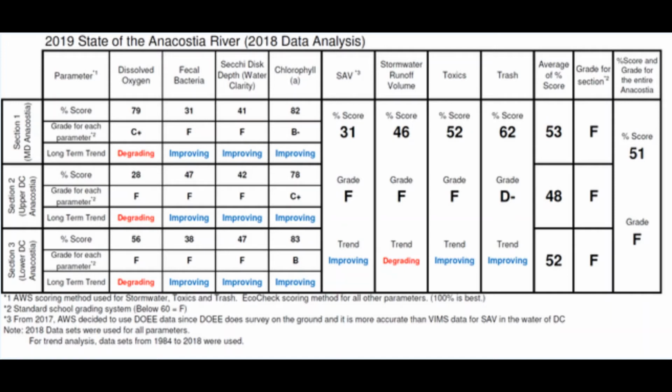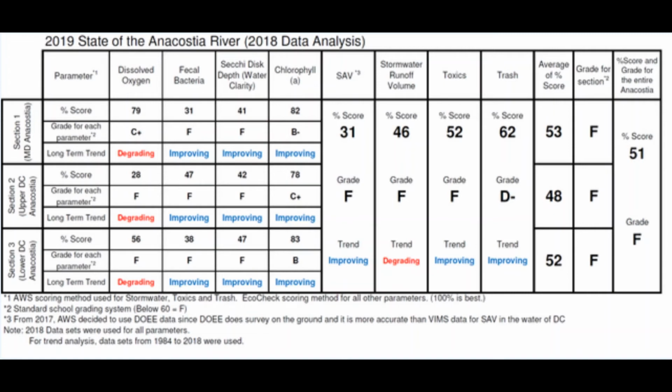With combined government and community efforts, categories such as trash, fecal bacteria, water clarity, and chlorophyll have been improving. However, dissolved oxygen levels and stormwater runoff volume have been degrading. Though being downgraded from a D in 2018 to an F in 2019, positive ecological indicators have been seen signaling the stream health is moving in the right direction.